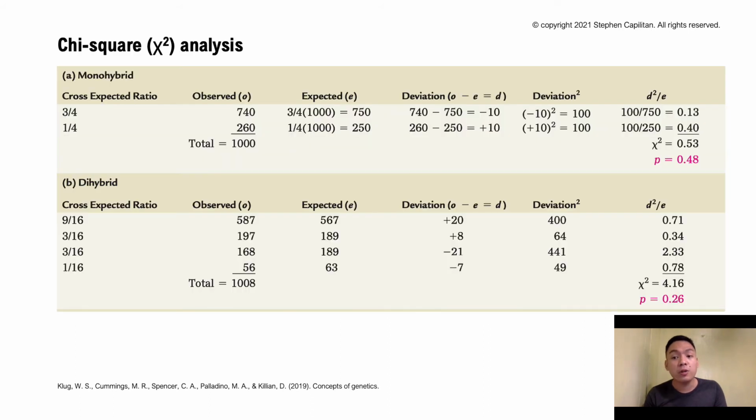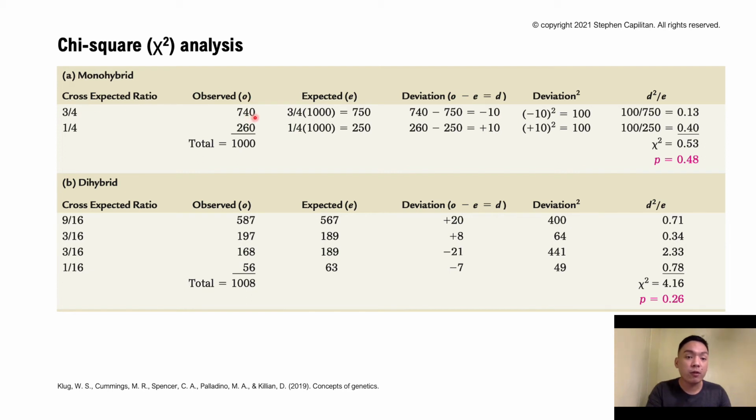And to make sure that you understand how each number was calculated in this sample, you need to take note of this table of monohybrid and dihybrid crosses. So we have here the expected ratio for the monohybrid. You can remember from Mendel's garden pea plants, we have a 3/4, 3:1 ratio.